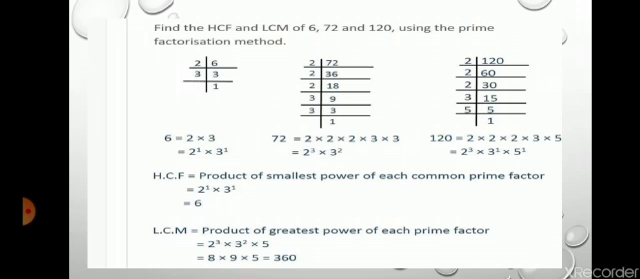Okay, so using this prime factorization method, you can easily find the HCF and LCM of given numbers. And here is also a property of HCF and LCM. You know that the product of two numbers is equal to the product of their HCF and LCM, just like that.